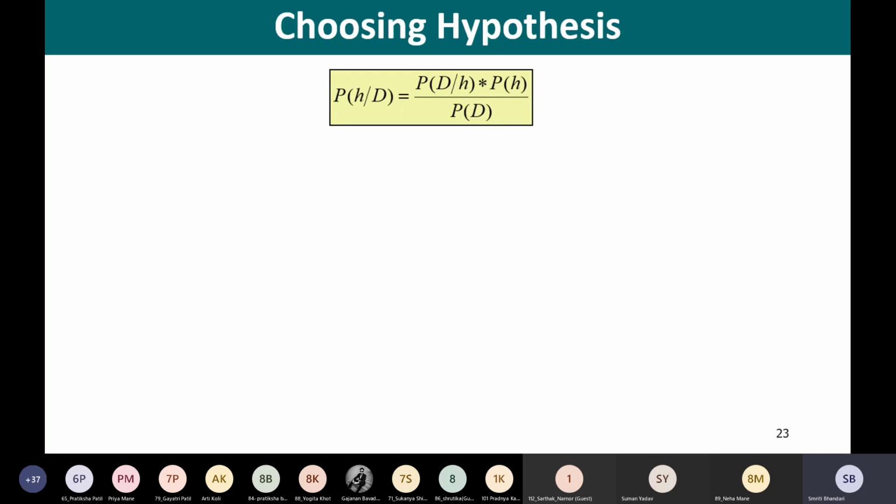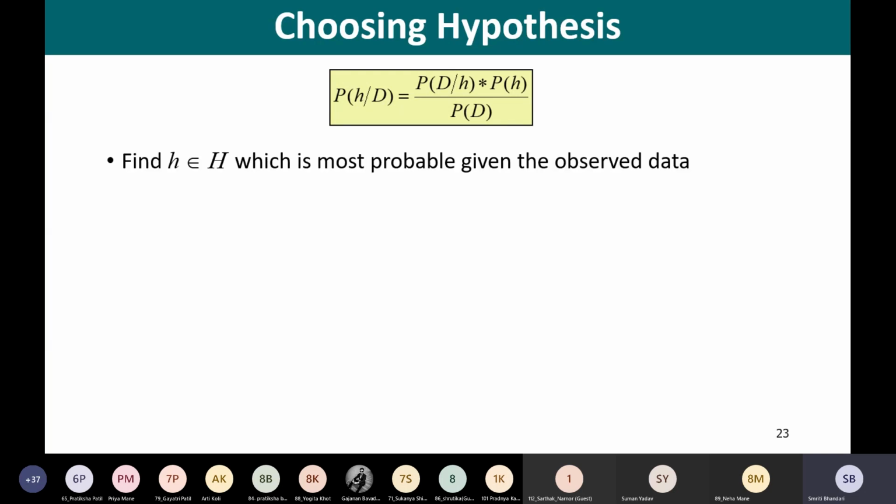In many learning scenarios, the learner considers some set of candidate hypotheses, capital H. So we are in the hypothesis space H, and using this space, we are supposed to come up with a hypothesis that is best suitable.